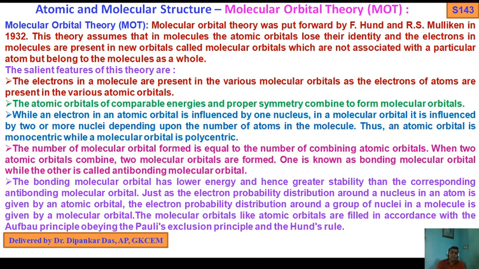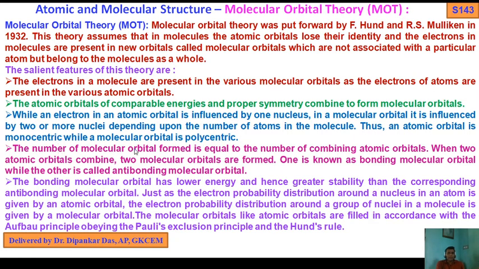While an electron in an atomic orbital is influenced by one nucleus, in a molecular orbital it is influenced by two or more nuclei depending upon the number of atoms in the molecule. Thus, an atomic orbital is monocentric while a molecular orbital is polycentric. It will come in the examinations. Write down the salient features of MOT, molecular orbital theory.